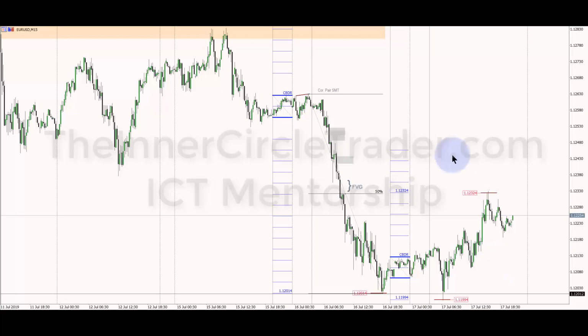I think we're probably going to see more of a consolidation the rest of the week on euro dollar, hanging in the range here and here. If we do trade higher, I don't expect us to take the buy side liquidity pool resting above these equal highs just this week. It may require next week to do that.